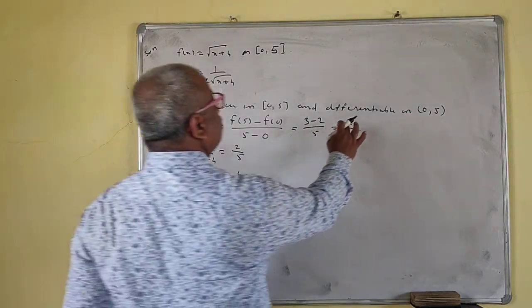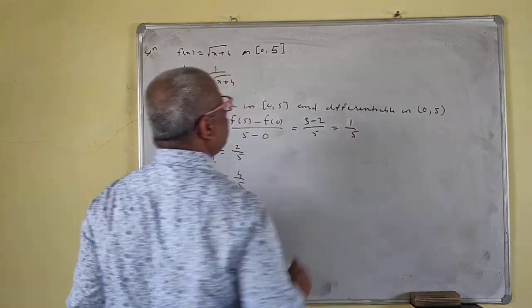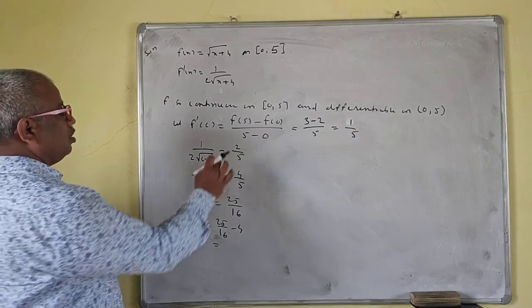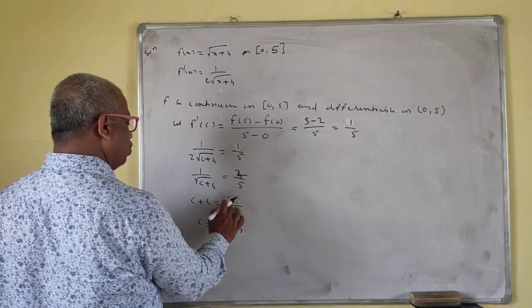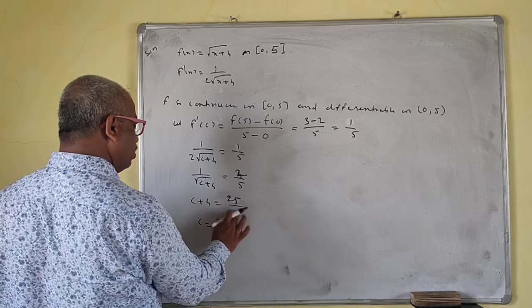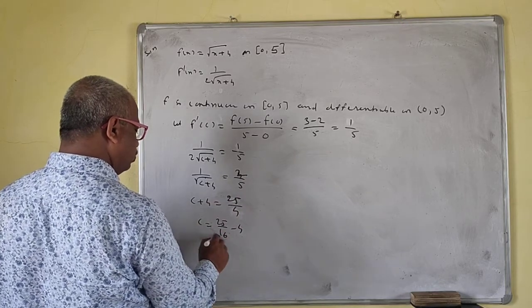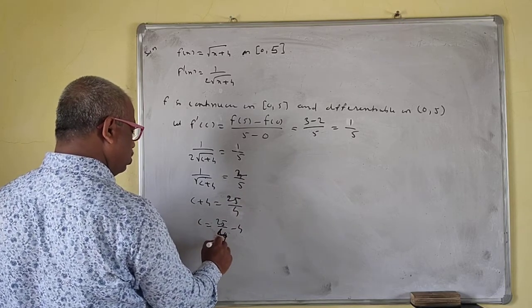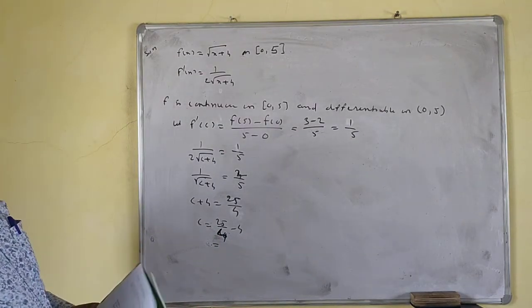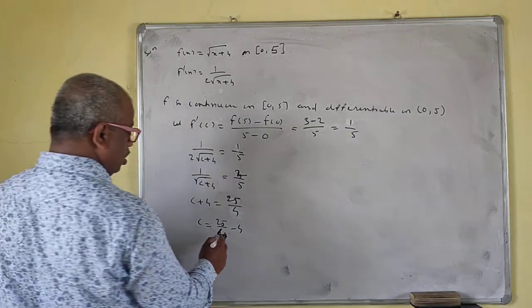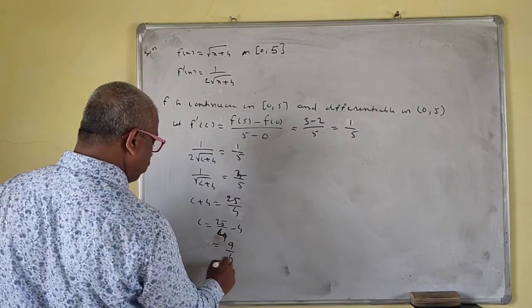Oh, this is not 2, this is 1, because 3 minus 2 is 1. So this is 1, so this is 2. So this is 25 by 4. This is 4, so this is what? 16. So 25 minus 16. 25 by 4 minus 16 is 9 by 4 now.